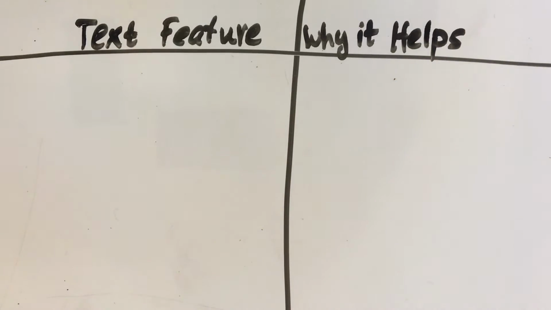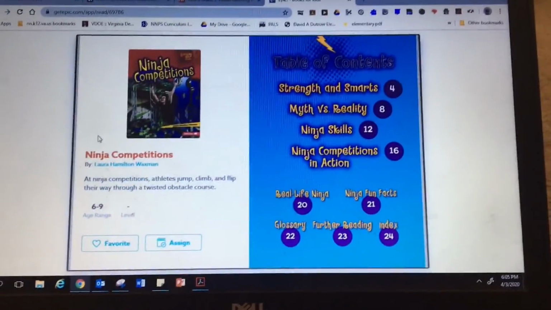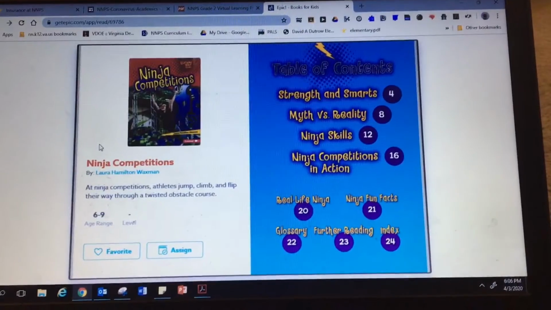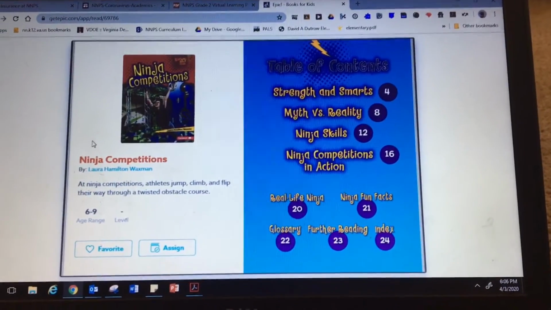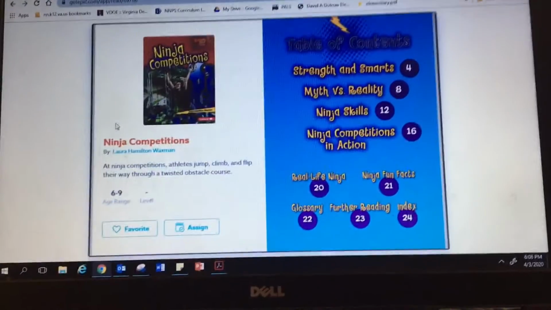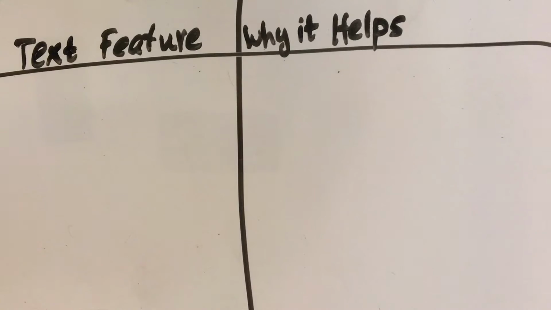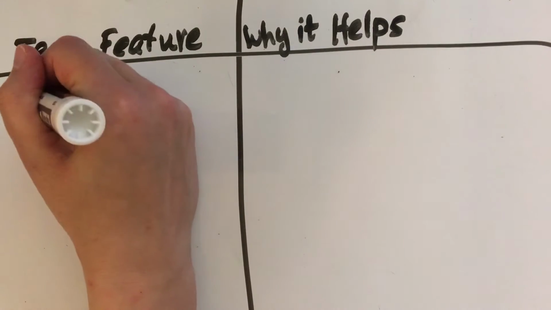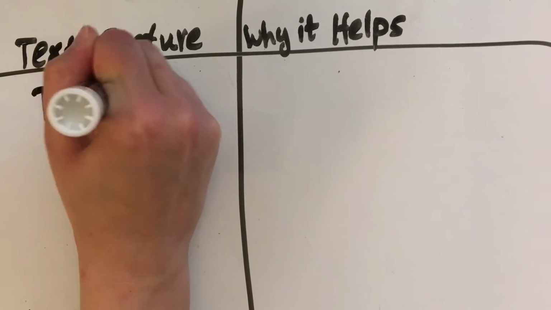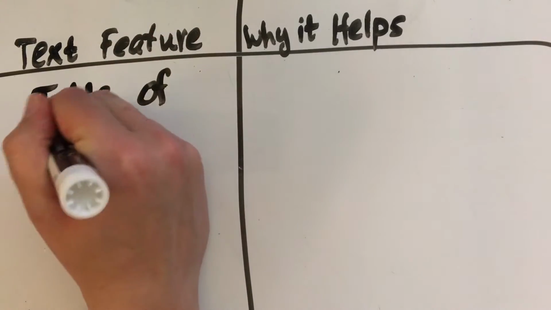Okay. So if I turn it around over here, right away, I've got my table of contents here. And we know that the table of contents is important in a nonfiction book because it helps me find information quickly. Table of contents.